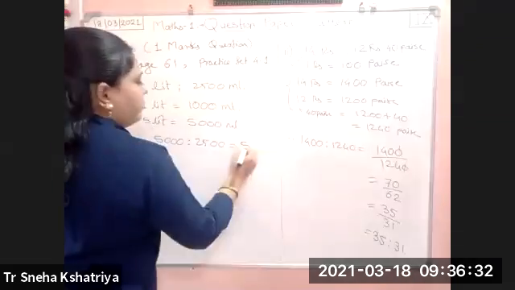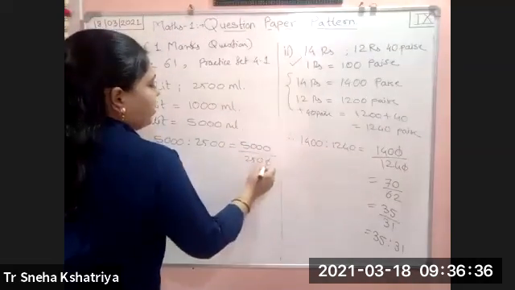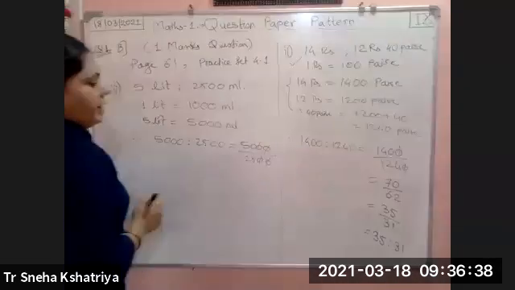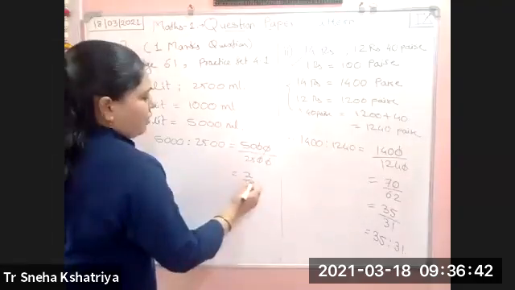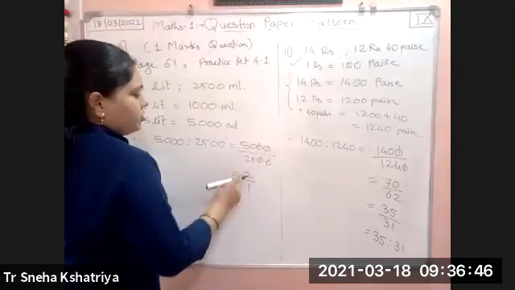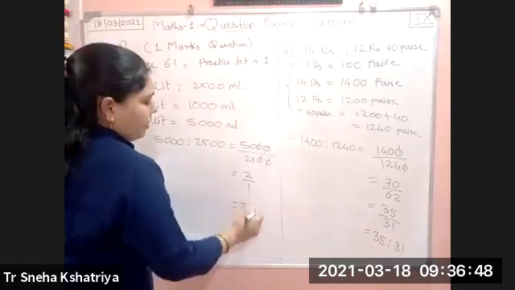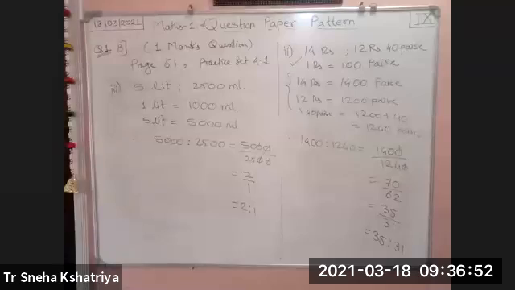So this will become 5000 divided by 2500. The zeros up and down will get cancelled. 50 upon 25, that is 2 upon 1. 25 2s are 50. So 2 upon 1. So the required ratio is 2 as to 1.